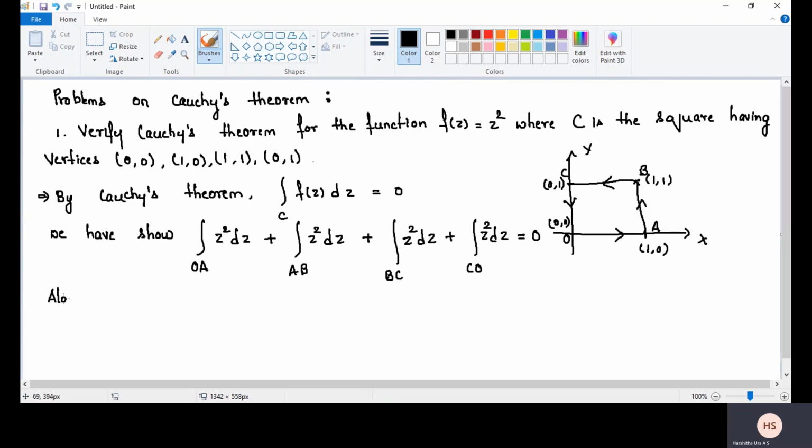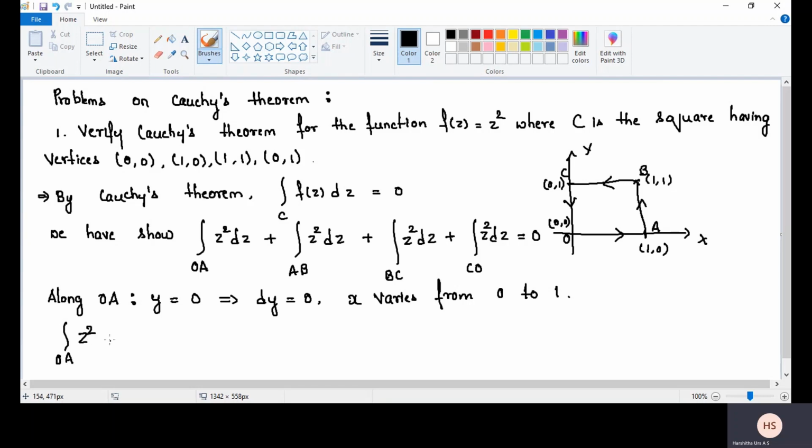First, the curve along OA. Here y is equal to 0, that implies dy is equal to 0. X varies from 0 to 1. The integral over the curve OA of z square into dz is equal to the integral with x varying from 0 to 1.